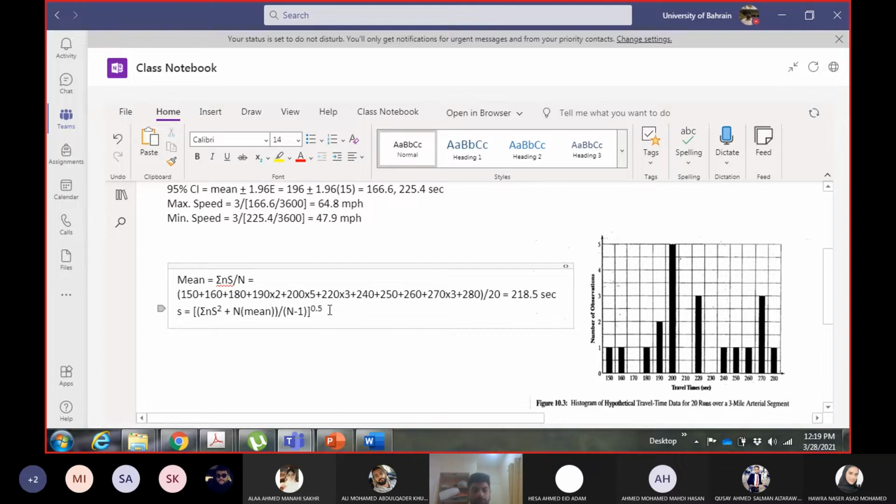So N we know is 20, mean 218.5 seconds, and this summation you have to calculate, obviously. You already have n into s. Just take this bracket, and with every travel time value you do the square. So instead of writing 150, you will write 150 square, 160 square, 180 square, 190 square into 2, 200 square into 5, and so on. Okay, so give me the value.